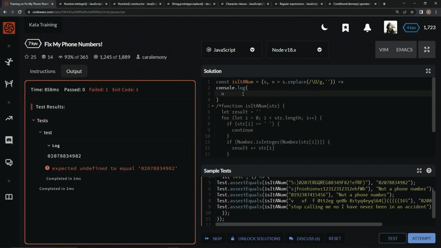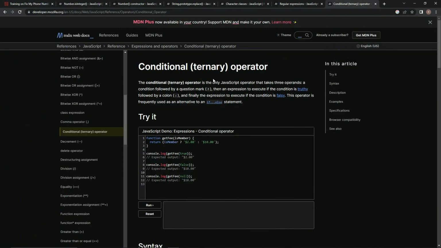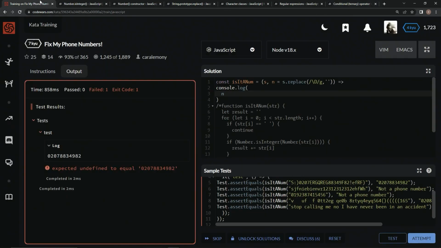Same thing. Awesome. So now that we've got this in, we're going to do kind of like an if statement, but we're actually going to be using the conditional or ternary operator, which is the only JavaScript operator that takes 3 operands, a condition followed by a question mark, then an expression to execute if the condition is truthy followed by a colon, and finally the expression to execute if the condition is falsy. This operator is frequently used as an alternative to an if-else statement.